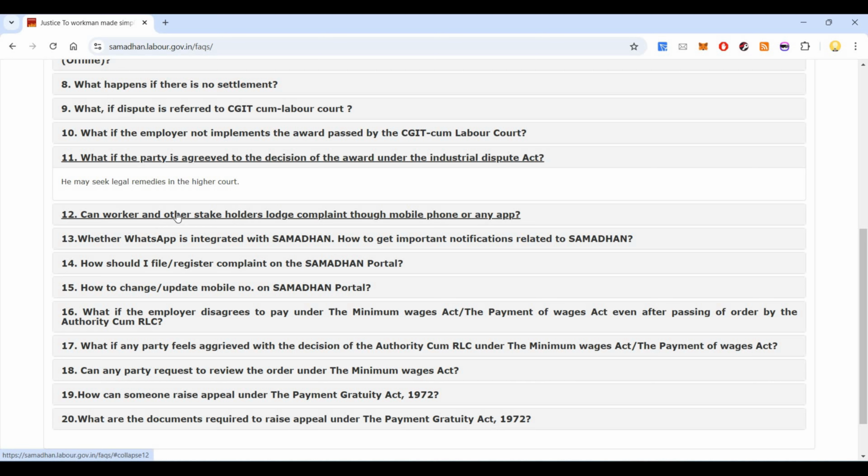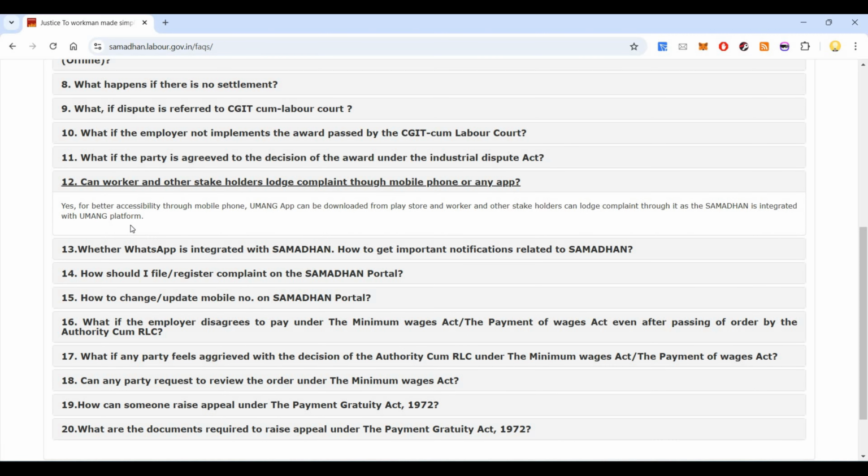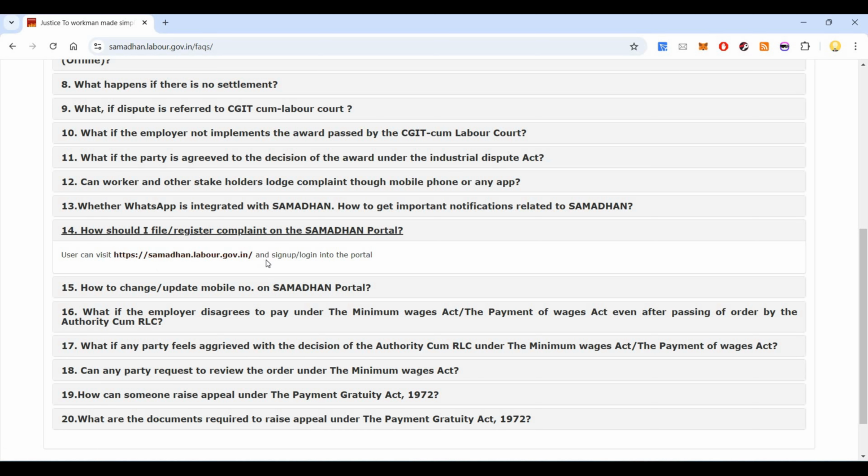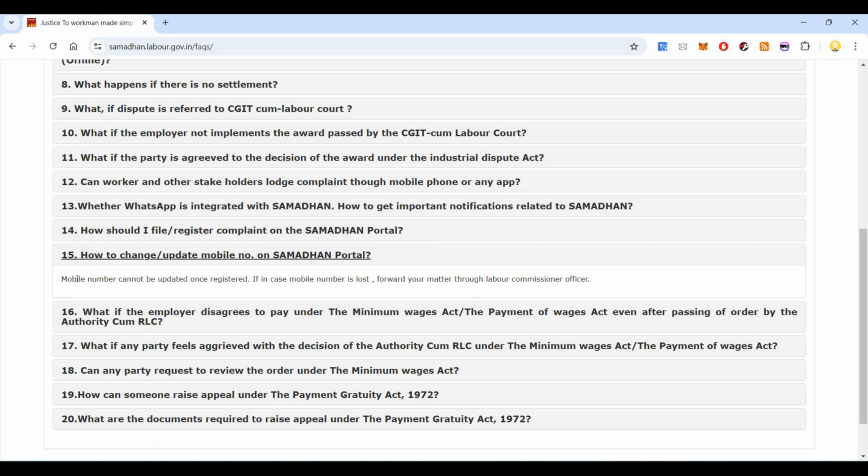Can workers and other stakeholders lodge a complaint through the mobile app? Yes, they can use the app and lodge the complaint. Is WhatsApp integrated? No. Where should I file a complaint? Users can visit this portal and sign up, then log in to the portal. How to update a mobile number? The mobile number cannot be updated once it's registered.